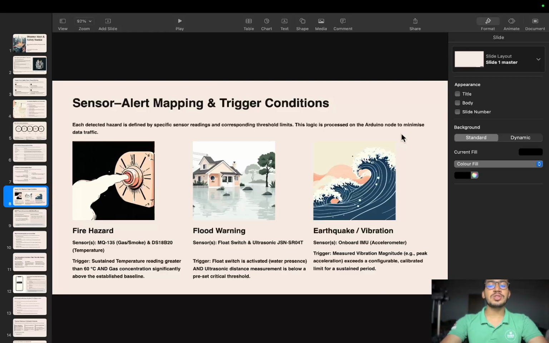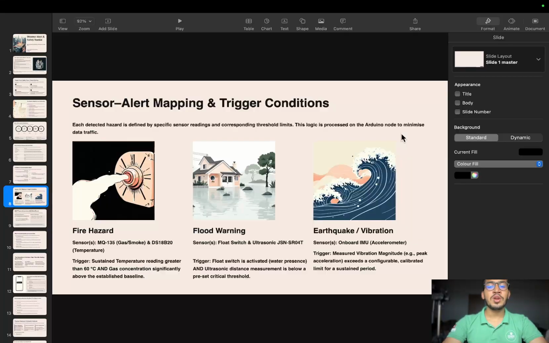For fire, I use temperature and gas together. If the temperature goes above 65 degrees and gas reading rises by a large percentage compared to the baseline, I treat it as a fire alert. A flame sensor is an immediate confirmation if present. For a flood, I require the float switch or ultrasonic distance to be low, or a pressure sensor